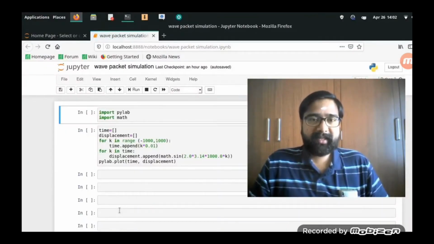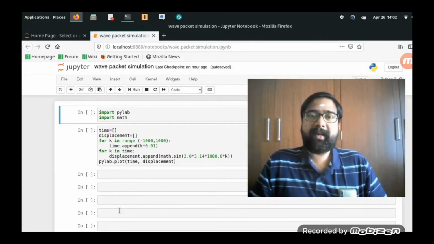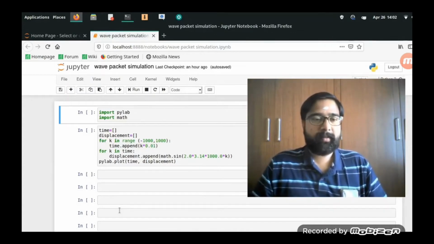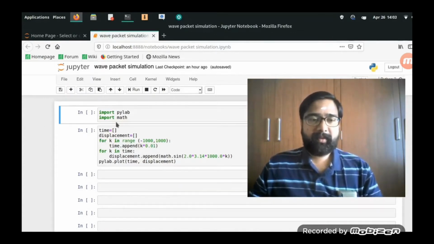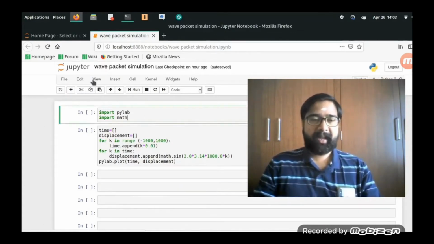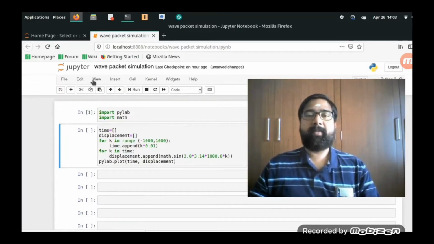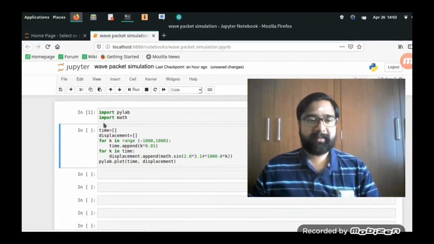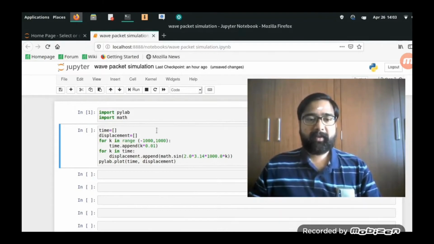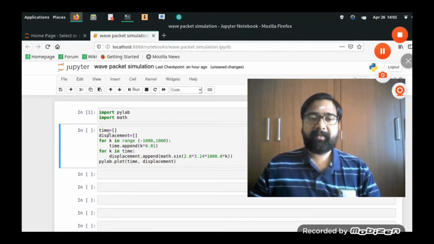I have already saved the program segment so that we can easily execute and see how a wave packet is formed. For this I require two libraries, and I am importing these two libraries here. For describing a wave, I require two parameters. One is time, the other one is the displacement of the wave about its mean position.